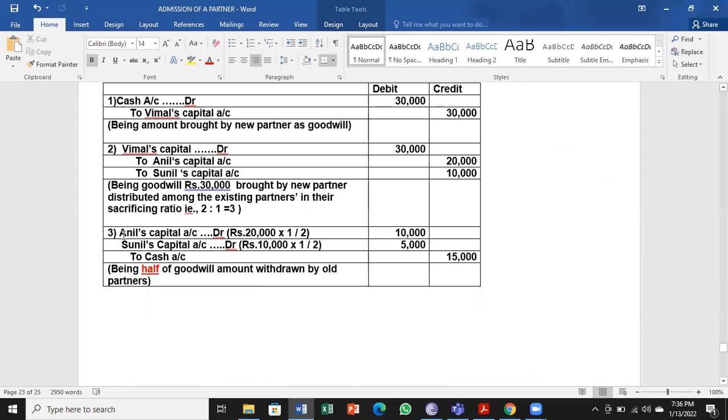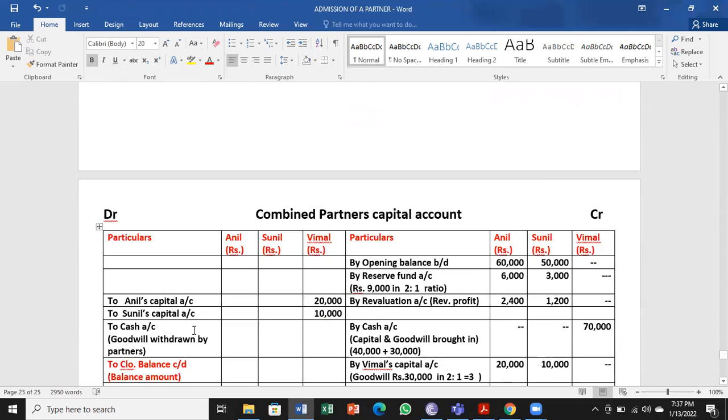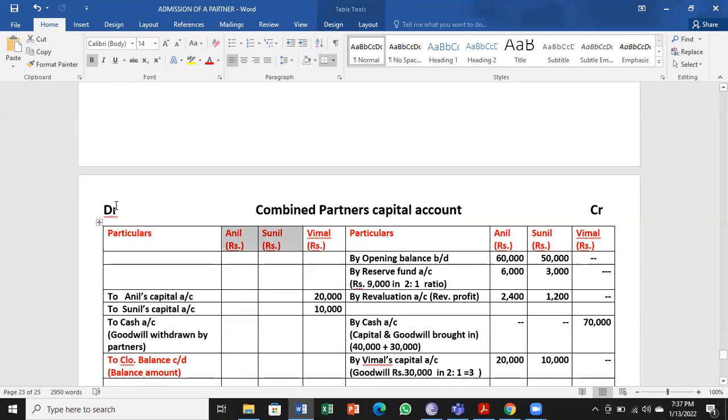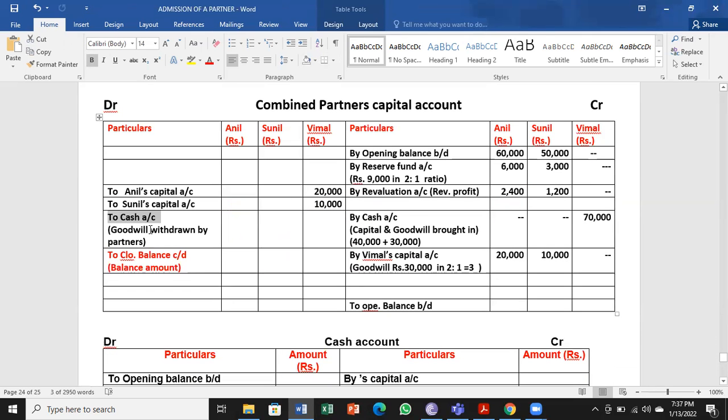Then the last entry is for goodwill withdrawn by old partners. Anil's capital account debit, Sunil's capital account debit, to cash account. Half the goodwill amount we have to take. So Anil's capital account and Sunil's capital account debit to cash account. Half of the goodwill amount withdrawn: 10,000 and 5,000.